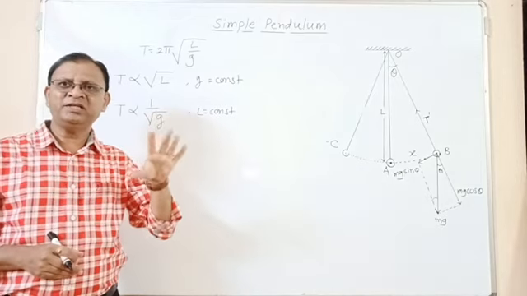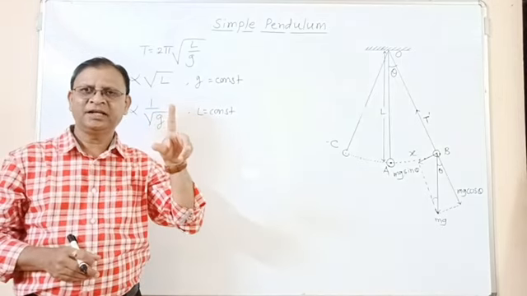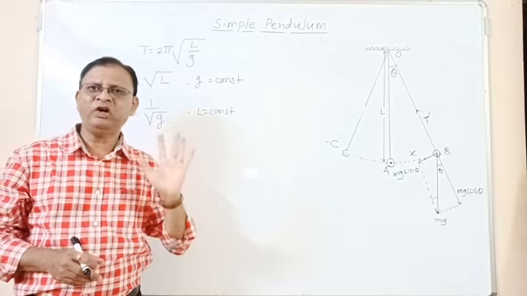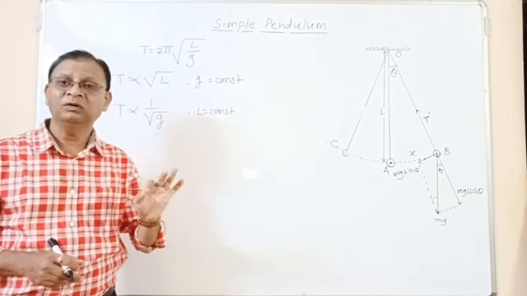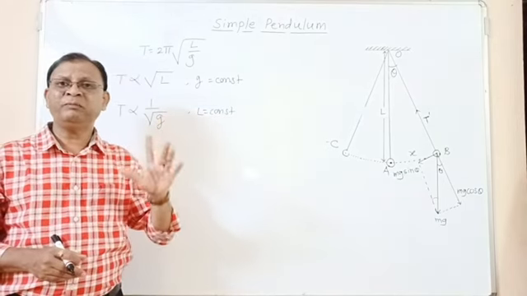The same thing happens in case of an orbiting satellite. In an orbiting satellite, effective value of acceleration due to gravity is 0, and therefore, period of simple pendulum is infinity.